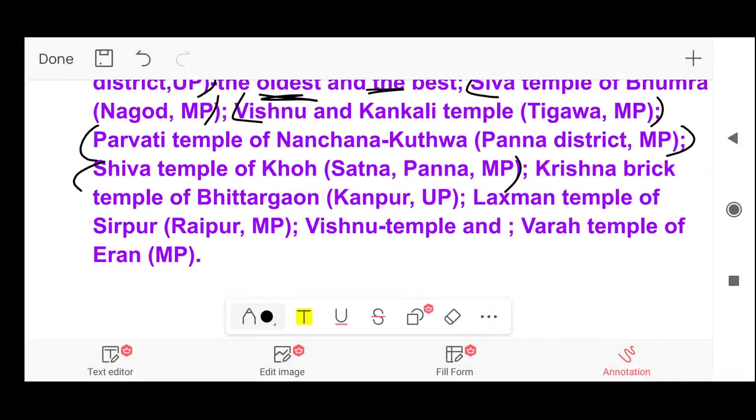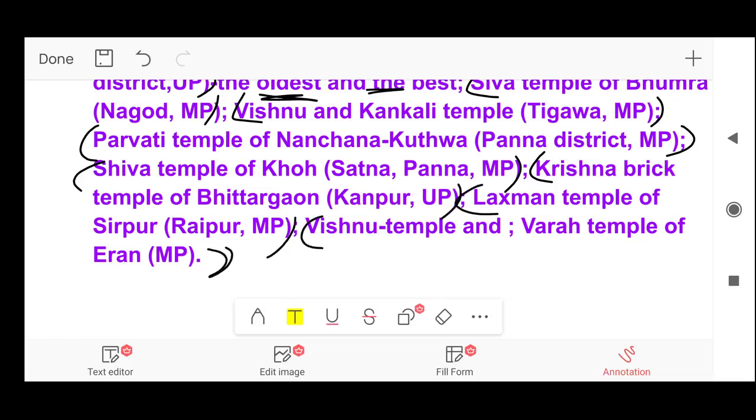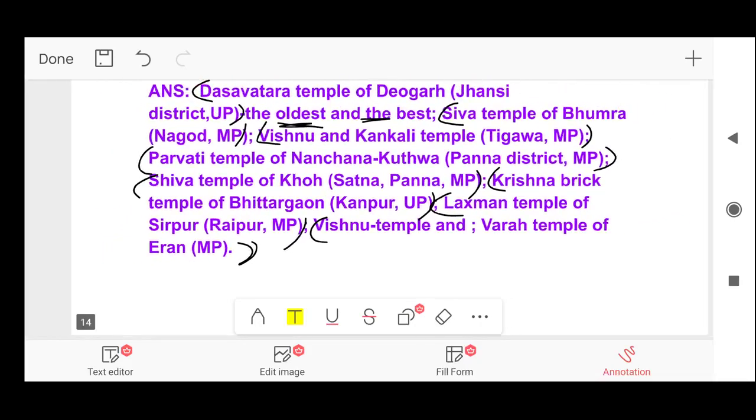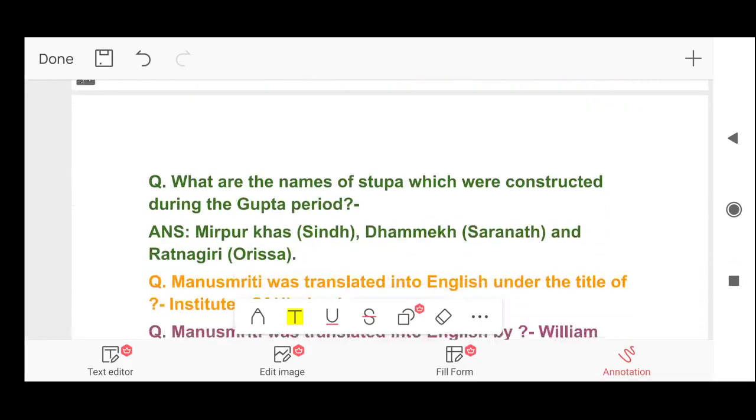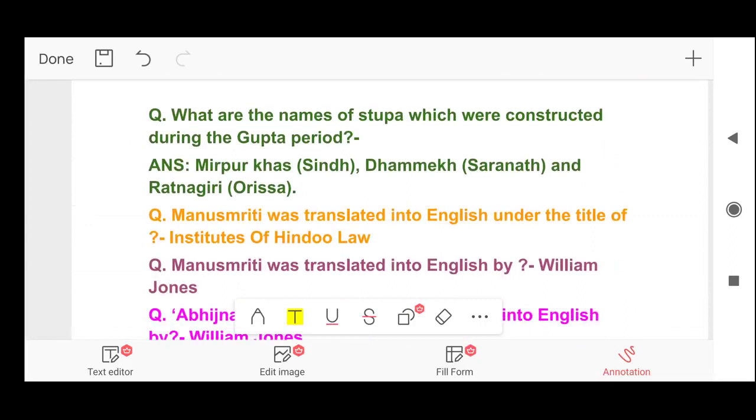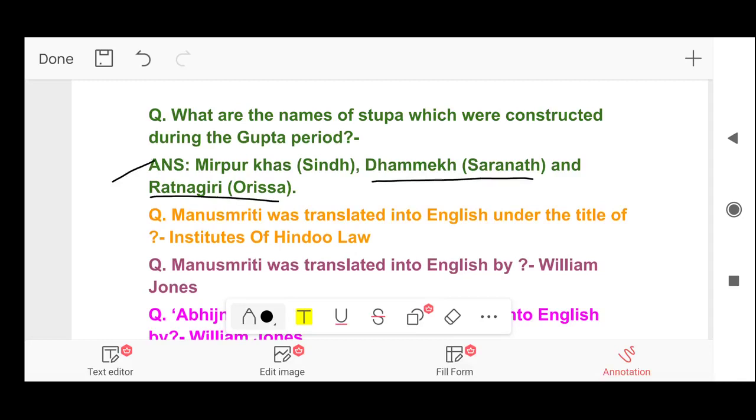Krishna brick temple of Bhitargaon, which is in UP. Lakshman temple of Sirpur in MP. Vishnu temple and Varah temple of Iran. Iran is in MP. Next, what were the names of stupa which were constructed during the Gupta period? Answer, Mirpur Khas, which was in Sindh, Dhamek in Sarnath, and Ratnagiri, which was in Orissa.